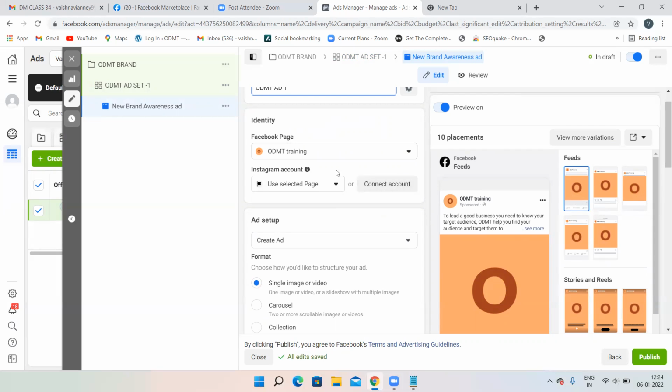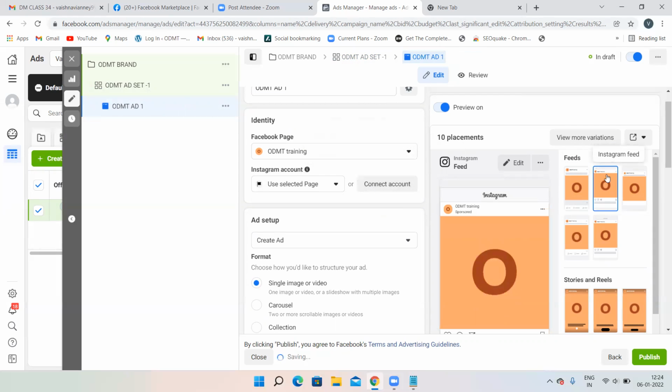Now, you want to connect your Instagram account. See, this is the Instagram feed option. Because Facebook and Instagram are both interlinked, here you can see the Facebook page name. But when you connect your Instagram account, you can see your Instagram name over here, instead of ODMT training. Whichever Instagram account you connect, that Instagram name you will see over here. That is the only difference. Other than that, there is no difference.